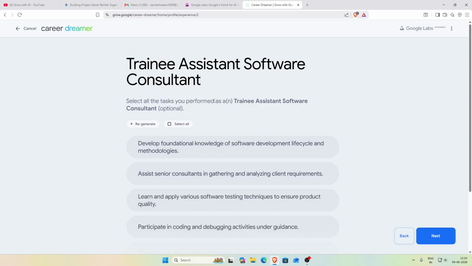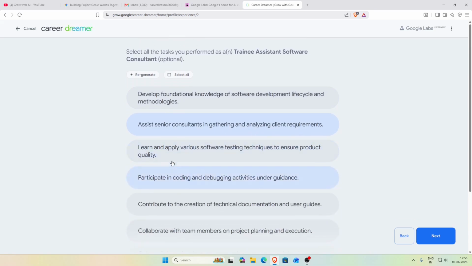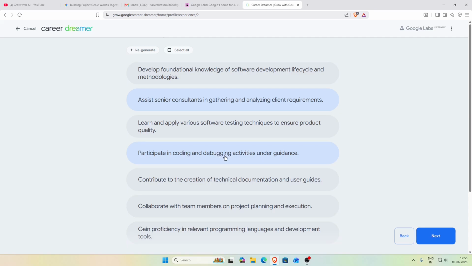Select all the tasks you performed as a trainee assistant consultant. Develop foundational knowledge of software development cycle and methodologies, assist senior consultants in gathering and analyzing client requirements. Yes, I did this. Learn and apply various software testing techniques to ensure product quality. No. Participate in coding and debugging activities under guidance. Yes.